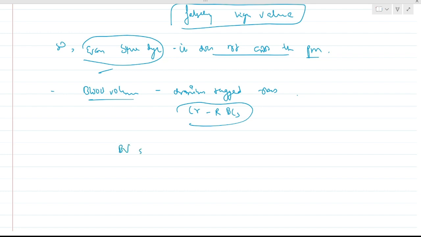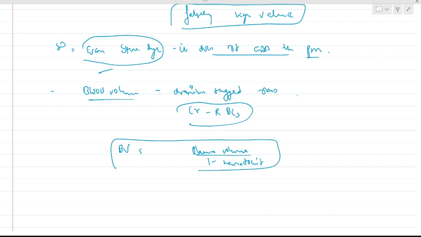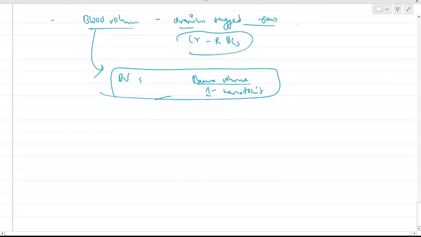Now this formula, important formula: blood volume is equal to plasma volume divided by 1 minus hematocrit. This blood volume is determined by chromium tagged RBCs. All the values will be given in the question.